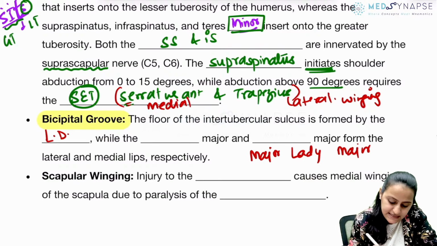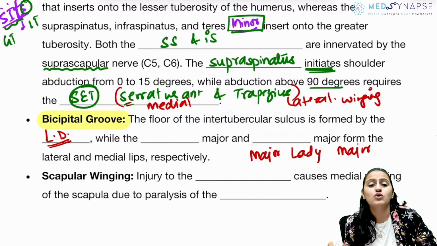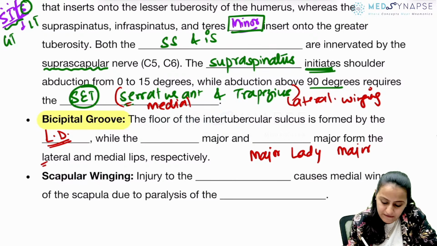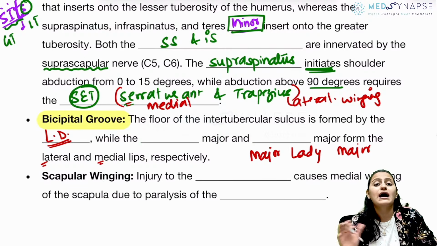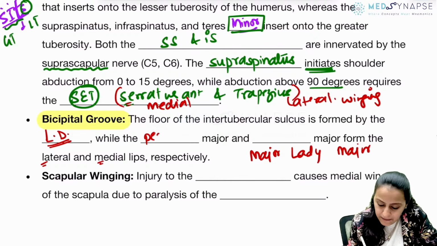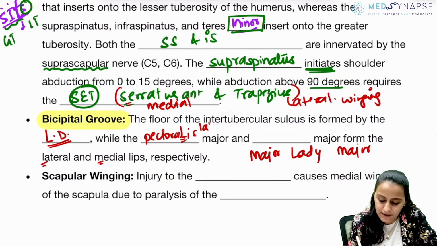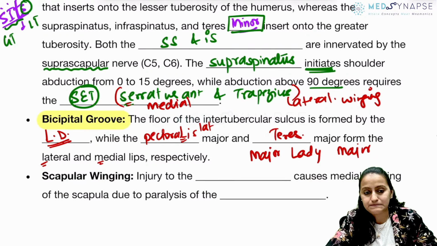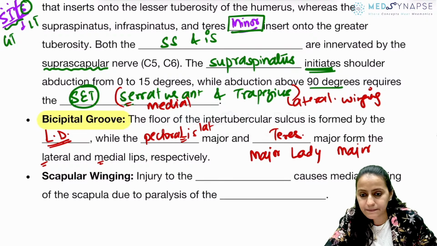Lady is basically standing for latissimus dorsi muscle. Okay, latissimus dorsi. Which one goes on the lateral lip and which one goes on the medial lip out of teres major and pectoralis major? Remember that pectoralis has L in it. It is the lateral lip. The teres major is on the medial lip. Very, very important. Okay, clear with everyone?